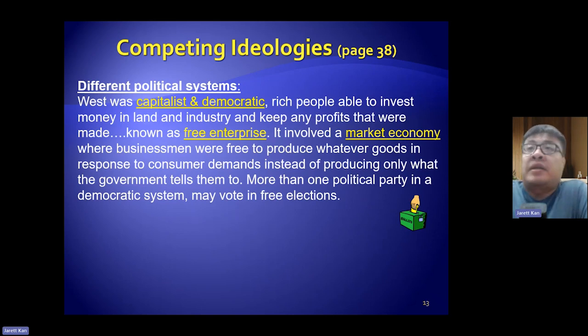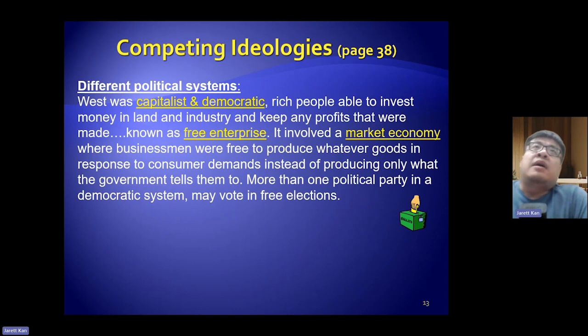They were democratic. And the rich people in the USA or in the West could invest their money into land and industries, and they could keep the profits that they earn. This is known as free enterprise. This also means that it was a market economy.